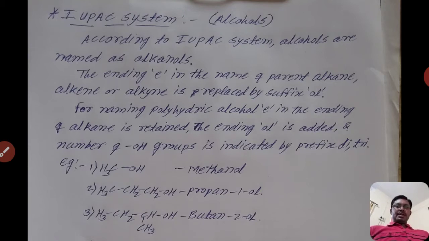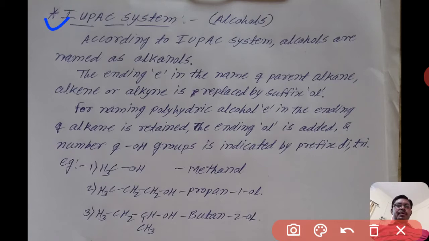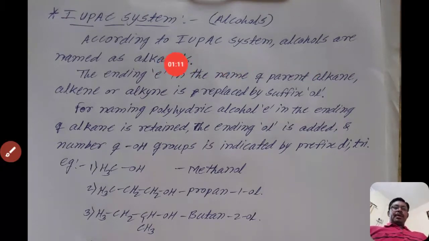Then the second system is the IUPAC system. You already know about the IUPAC system, the International Union of Pure and Applied Chemistry. According to that system, alcohols are named as alkanols.